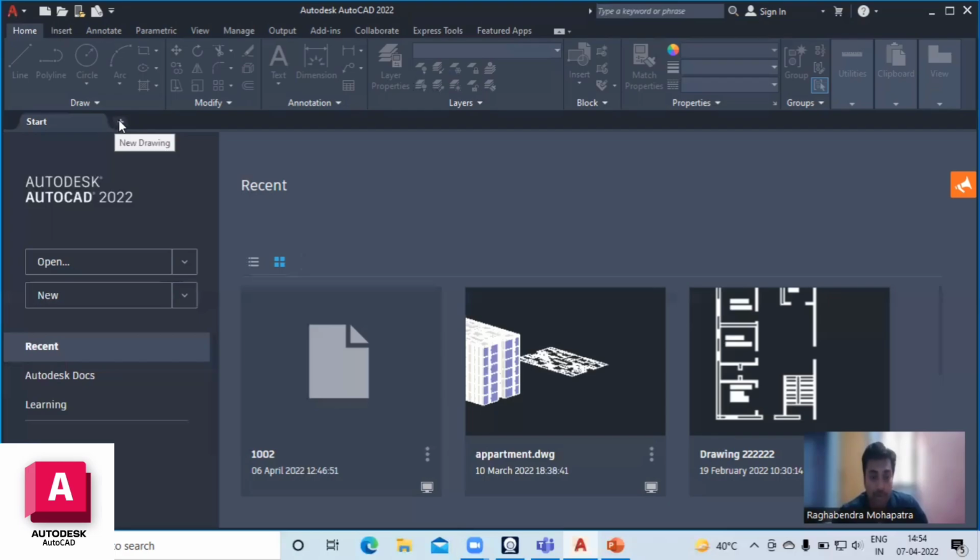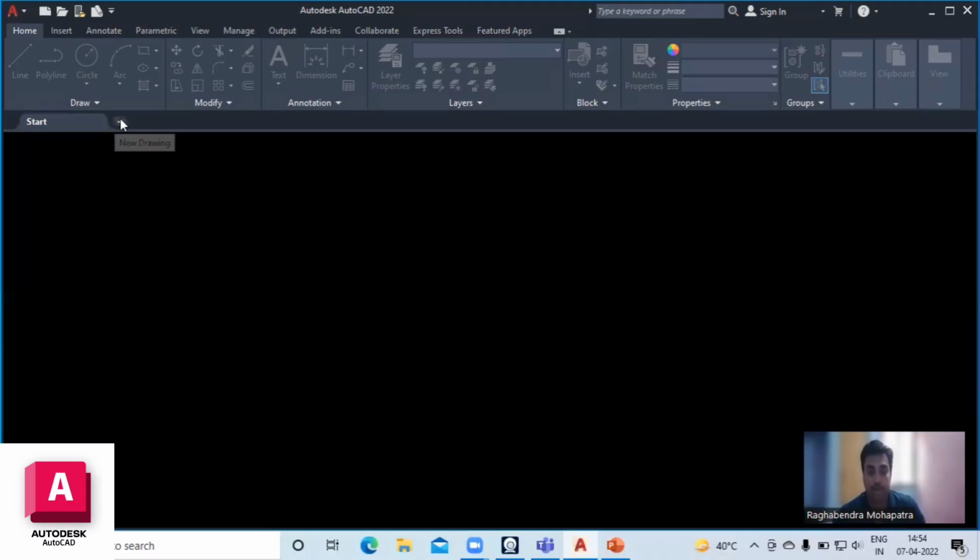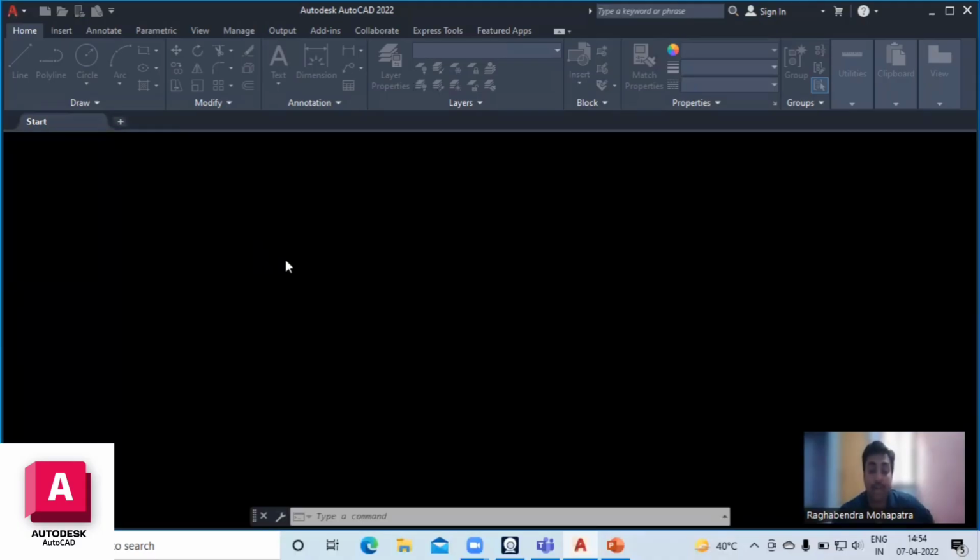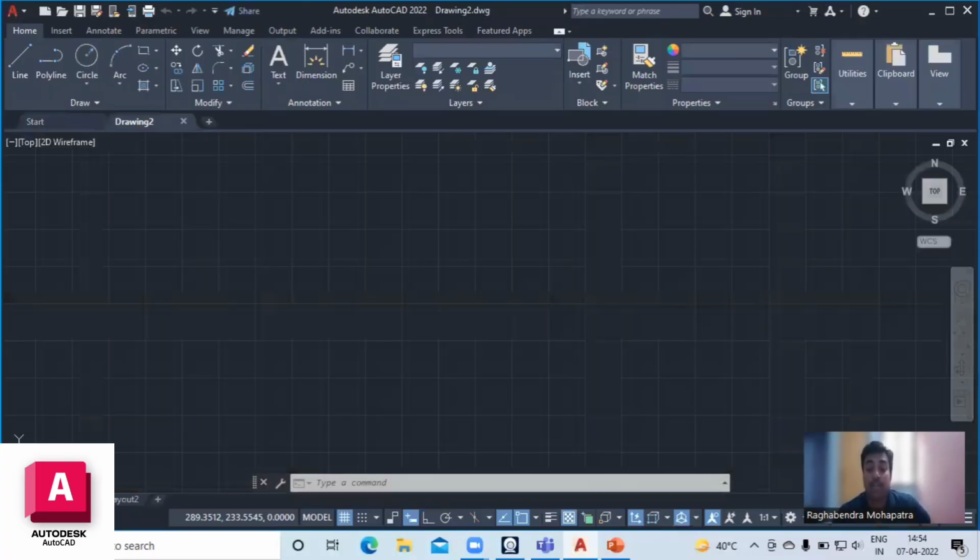How? You just left click the mouse button. Then it directly shows the working sheet or display screen of AutoCAD. This is called the working sheet. Just as you draw anything on drawing paper, whenever you draw anything in AutoCAD, that is your working sheet or display screen of AutoCAD.